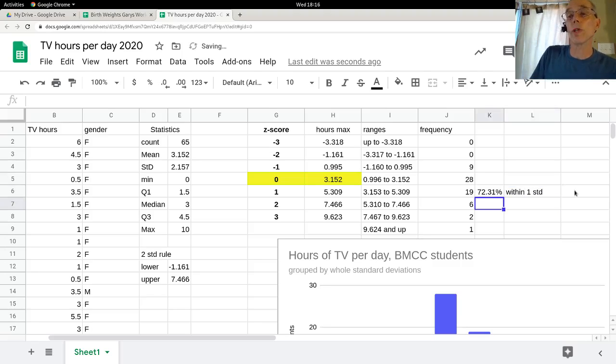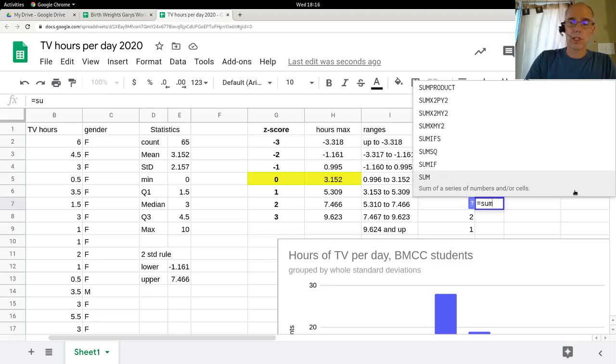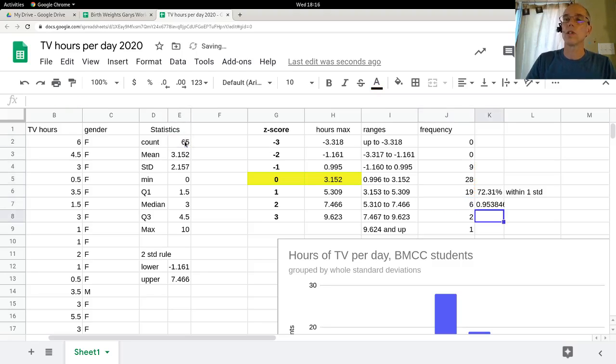And then similarly, we could go within 2 standard deviations, so that would be all of those 4 numbers right there. So let's add those up and divide by the counts. All right, so I got about 95% in there, so that is within 2 STDs.